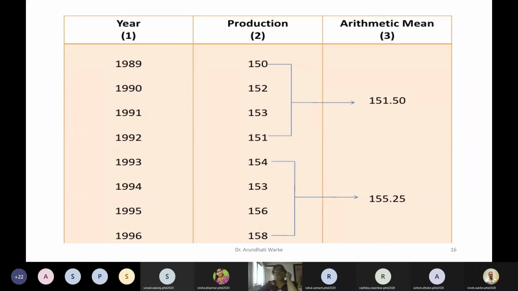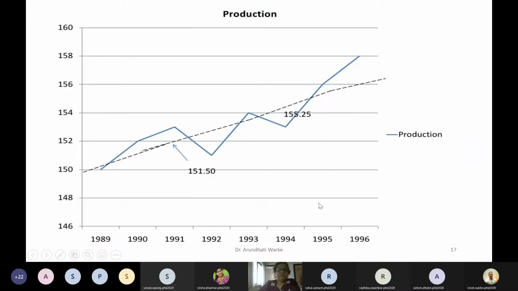Okay, so can you see this? For 150 to 151, the average is taken. Here 154, 153, 155, this average is taken. Now what next? On this particular graph, we need to plot these 2 points. This thick line you can see is a freehand method. But for the semi-average method, we need to plot those 2 points, 151.50 and 155.25, based on these values, and then join these 2 points.